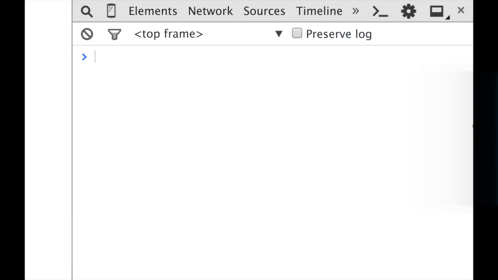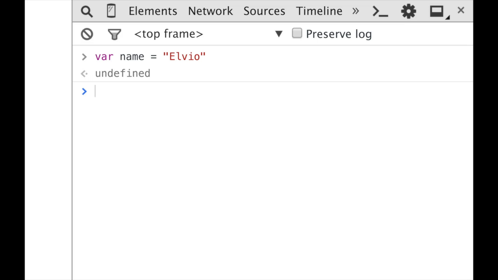String represents textual data, a sequence of 0 or more characters. We can create a string using double quotes or single quotes. So for example, var name equals "Alvio". Or I could pass name equals 'Alvio'. Pay attention that JavaScript will convert your single quotes to double quotes. So now if I call name, even if I passed Alvio using single quotes, now it has double quotes.